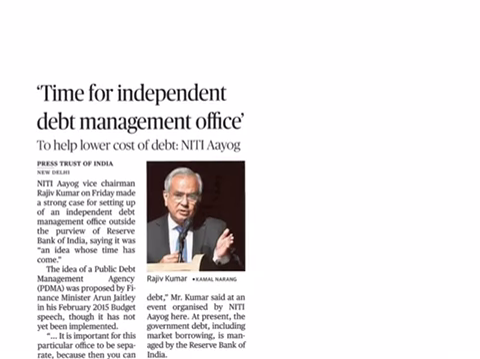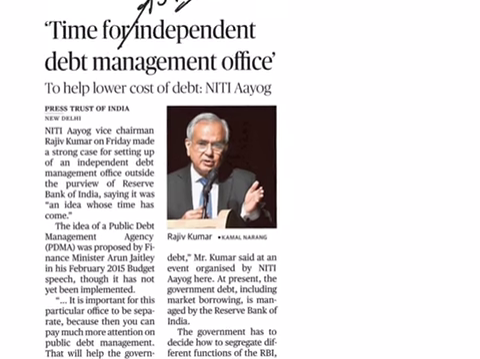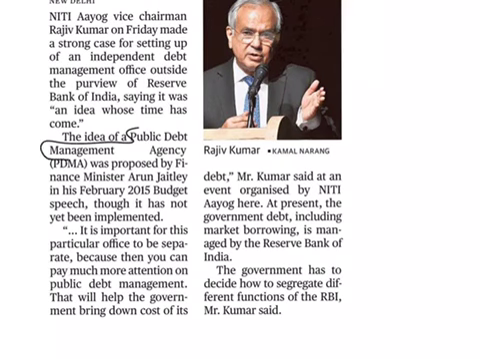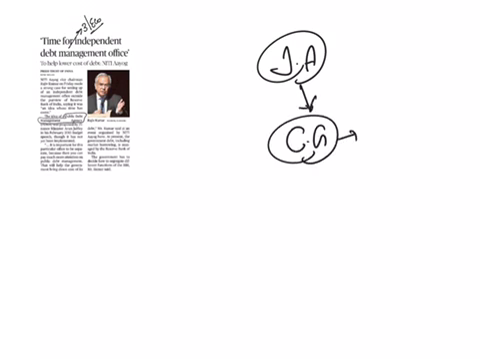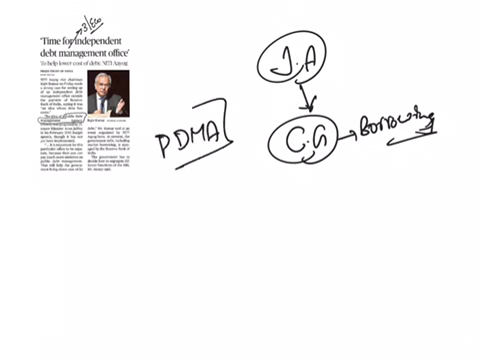The next article is Time for Independent Debt Management Office. This article comes under GS paper 3 under the topic of economy. From this article, here we are going to see about an agency known as Public Debt Management Agency. There has been a long pending proposal to set up an independent agency in order to manage the borrowings done by the central government. So that agency is this Public Debt Management Agency.